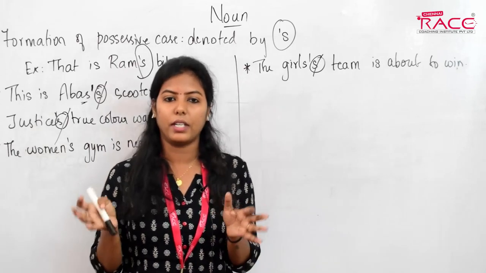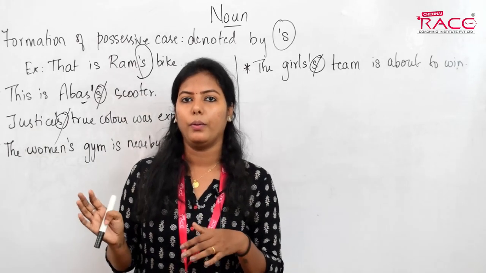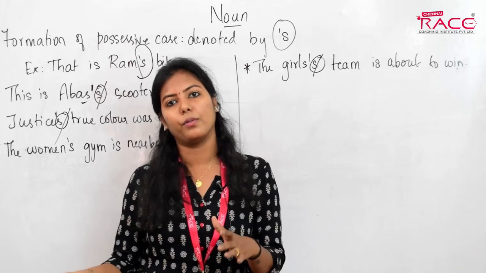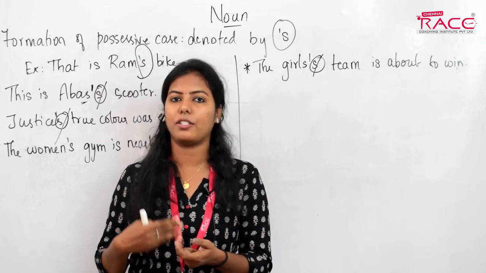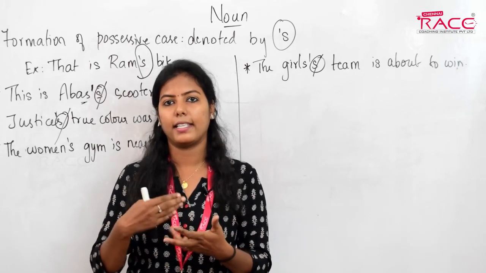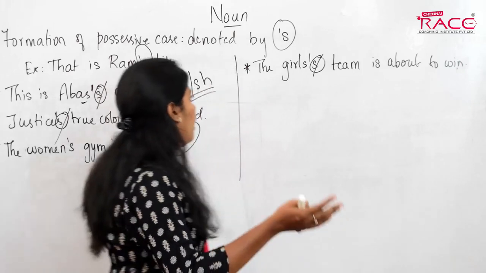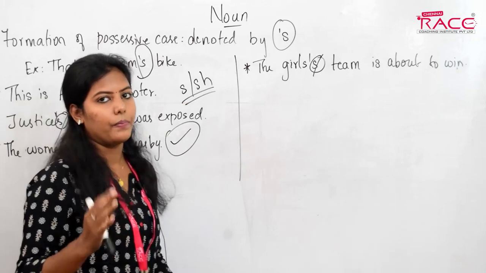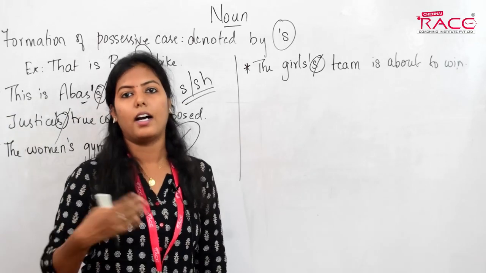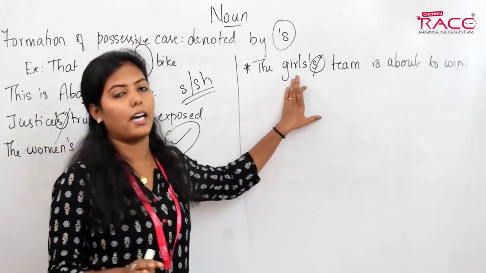So how do you convert a word from singular to plural? You just add s, es or ies. By adding them, you convert them from singular to plural. Here, girl is singular. Girls are plural.